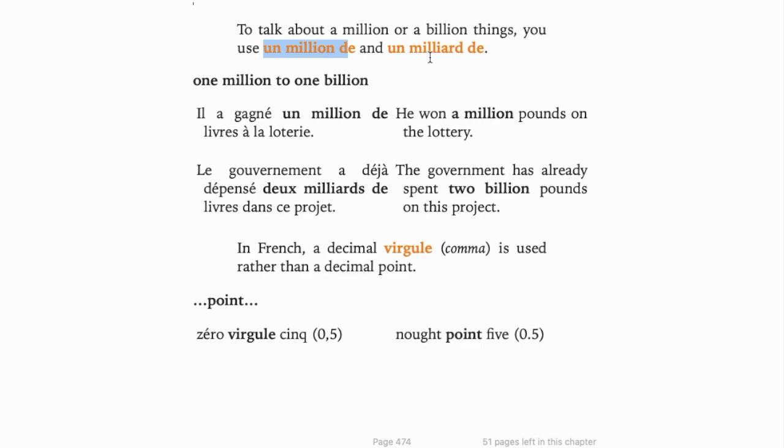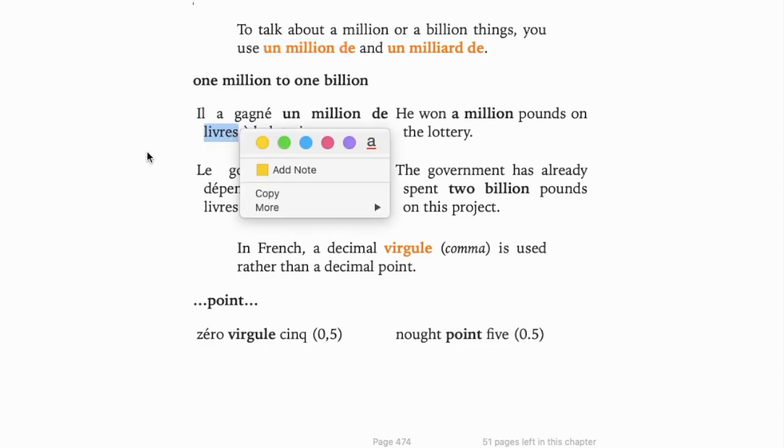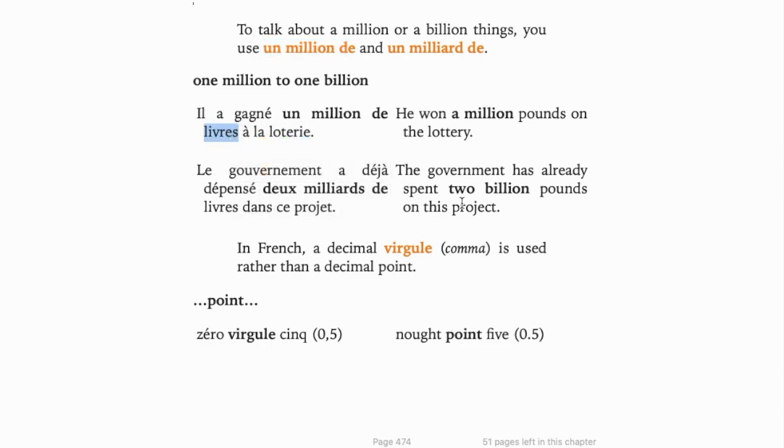Whenever you use an expression of quantity with the preposition de, something you must observe is that you have the plural of the noun after that. The milliard de, and the noun which you are quantifying is in plural. The milliard de livres. Virgule, we have seen, comma, 0,5, 0.5, and they don't use a point, they use a comma for the decimal point.